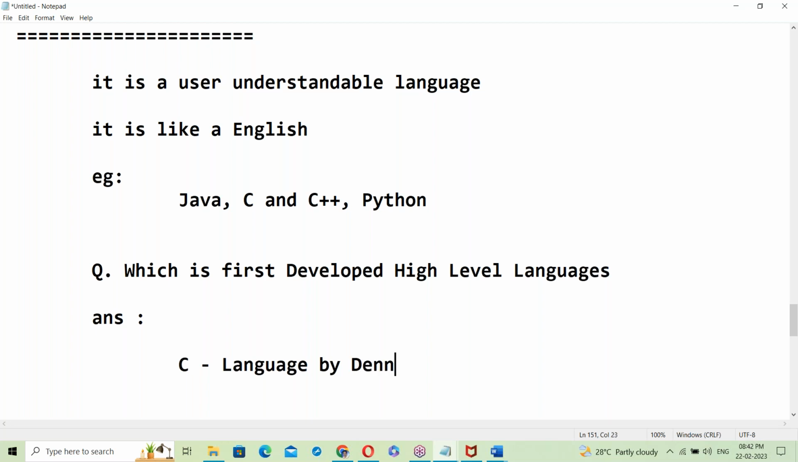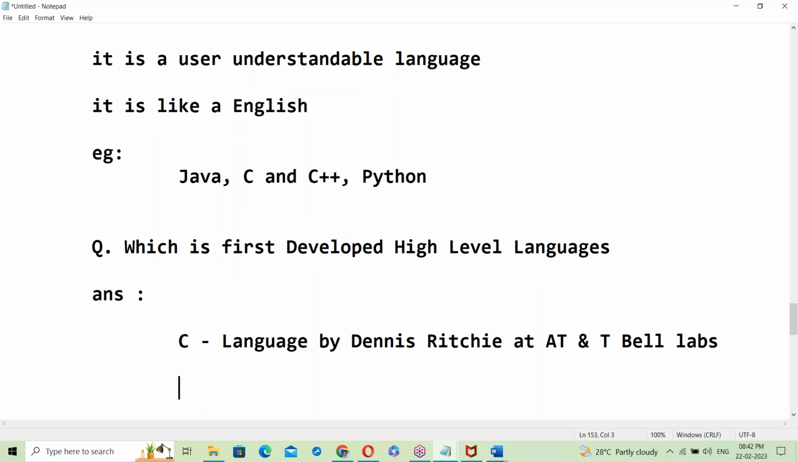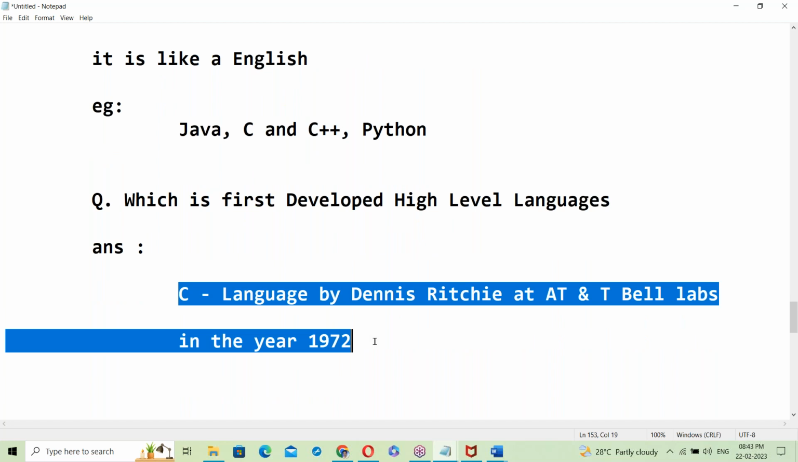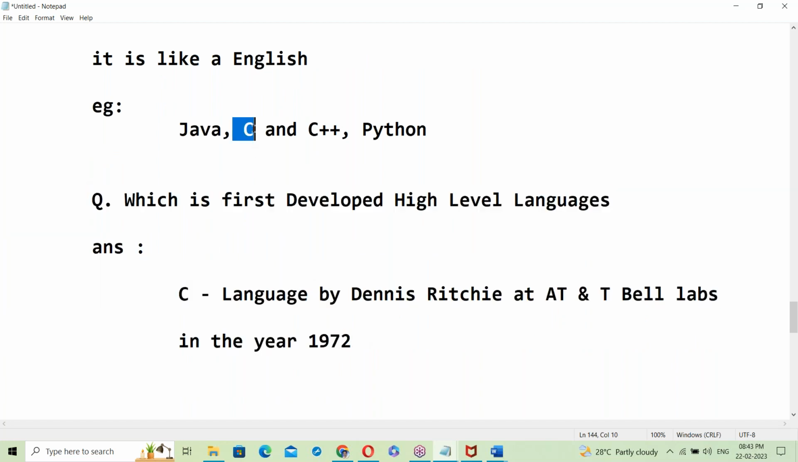By Dennis Ritchie, at AT&T Bell Labs, in the year 1972. A very old language. The first high-level language is C language.